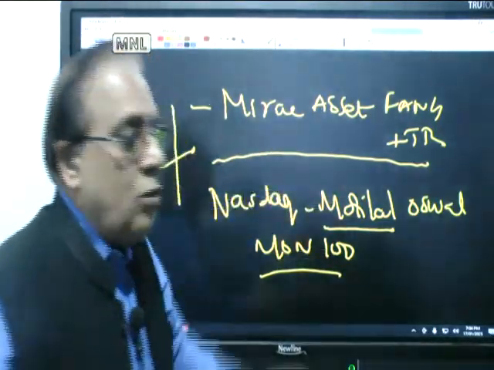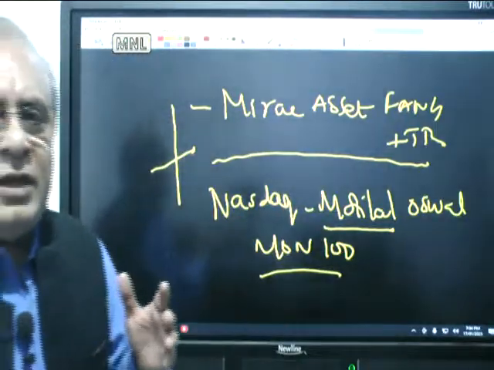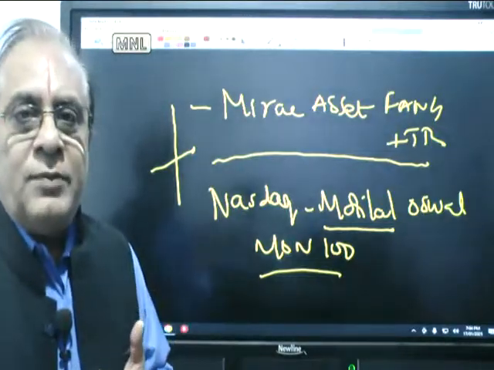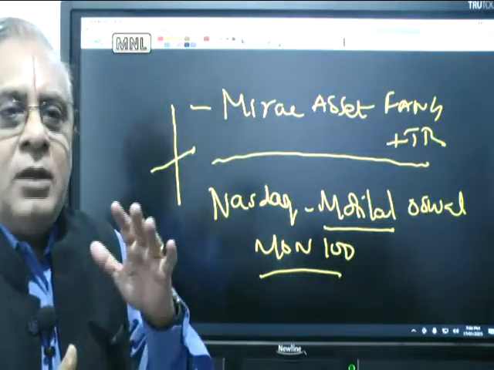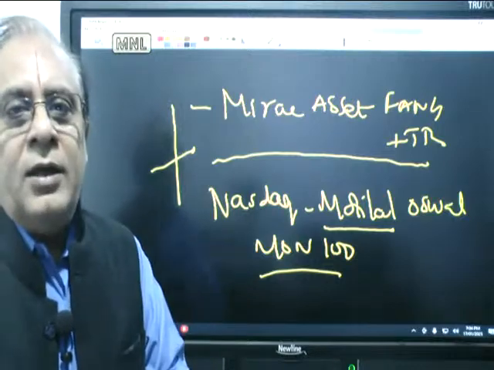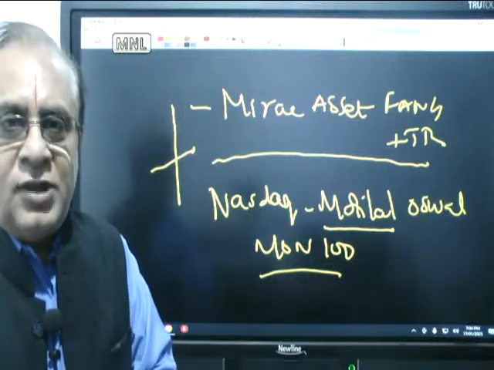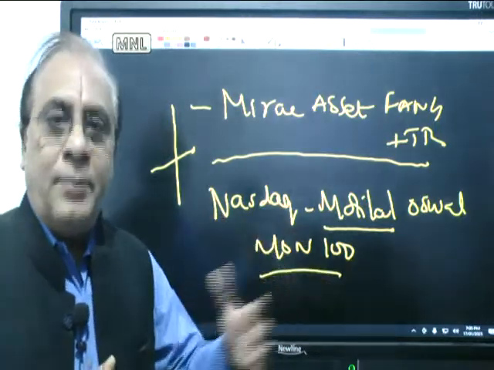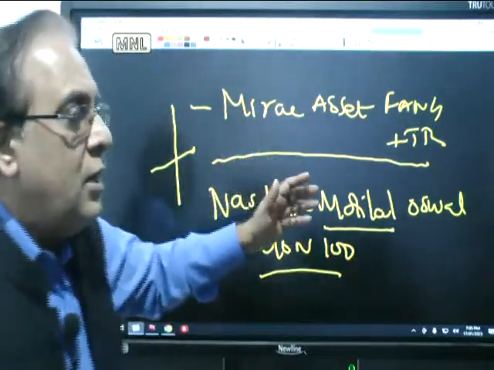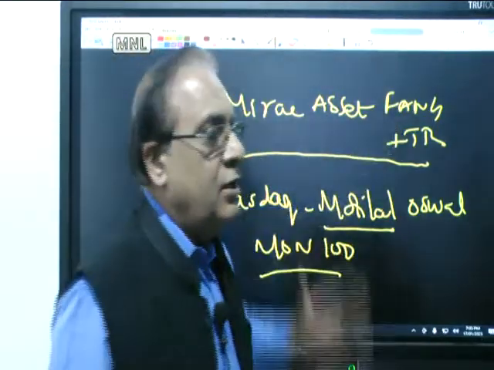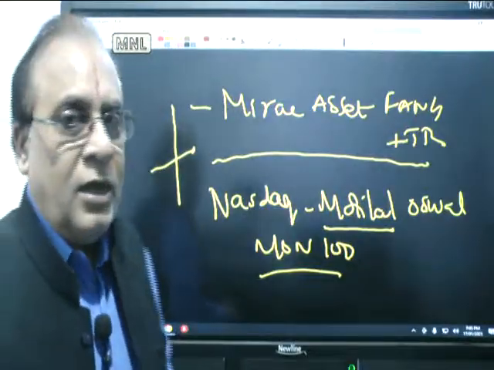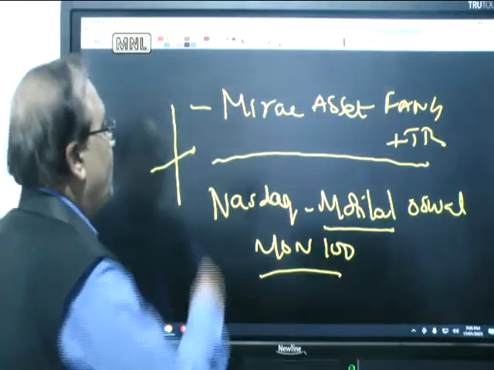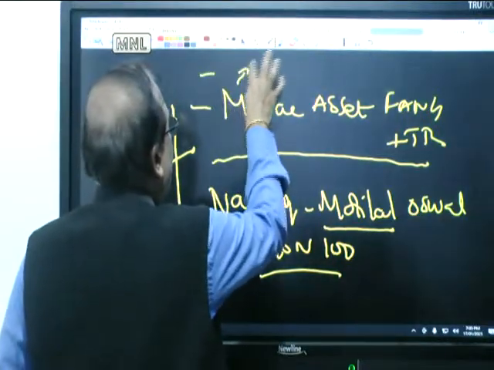Mirae Asset FANG is more concentrated fund. It has the top 7 to 8 stocks where the weightage is very high. For example, some of the stocks which I mentioned to you like Microsoft, Nvidia, Google, then Facebook, Tesla. So these type of companies, Apple, Netflix. So these are the companies which are there, the high concentration as far as Mirae Asset FANG plus total return index. Then of course in Mirae Asset itself we have got straight away to artificial intelligence.